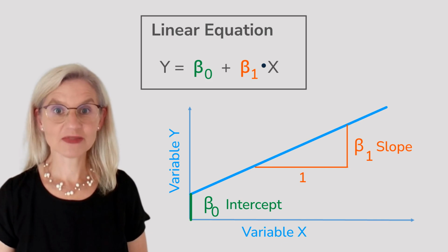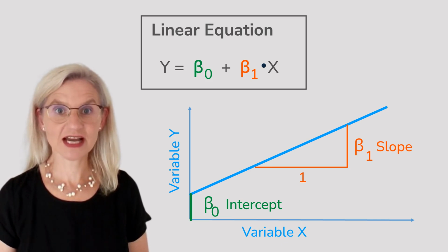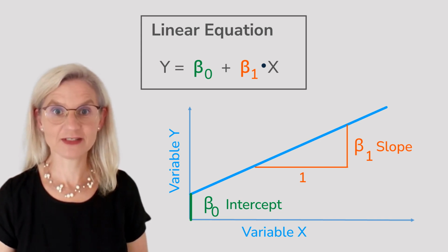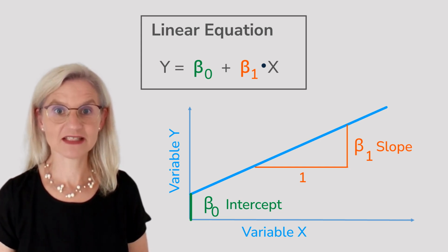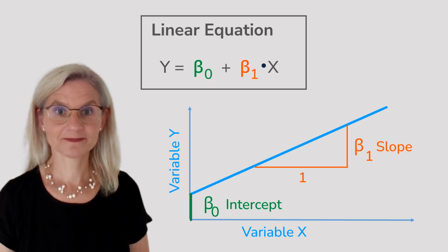With these two parameters, we can write the equation of the line as the dependent variable y equals beta 0, the intercept, plus beta 1, the slope of the line, times x, the independent variable. The beauty of this is that if a linear relationship exists, the equation allows us to estimate the dependent variable for any value of the independent variable within its range. Let's now look at how this works in our example.